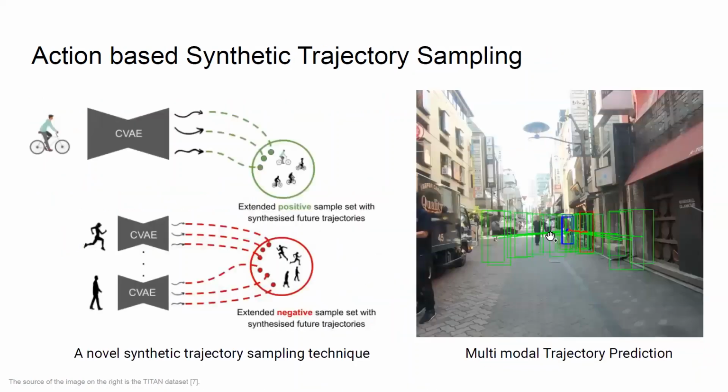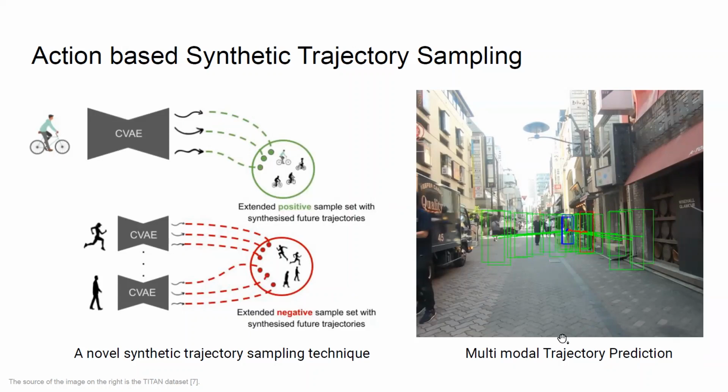The second component of our framework is a novel synthetic trajectory sampling technique. Due to the relatively limited size of trajectory datasets and the shortage of diversity in action classes in captured scenes, we need more comprehensive positive and negative samples.